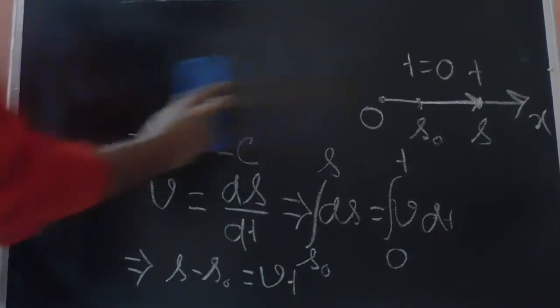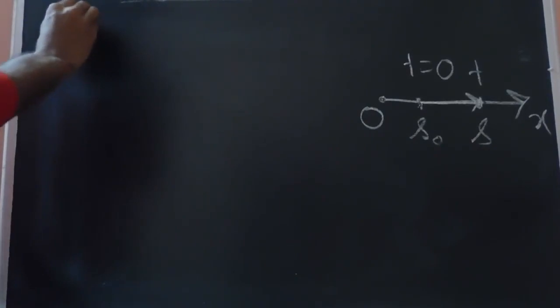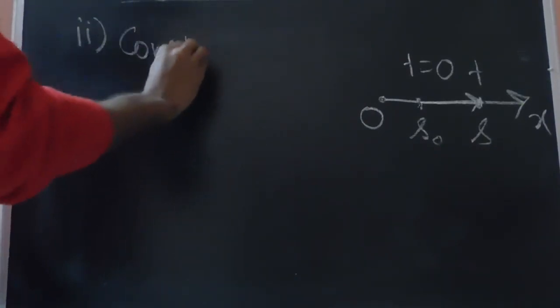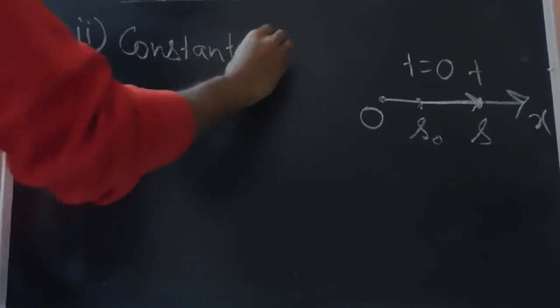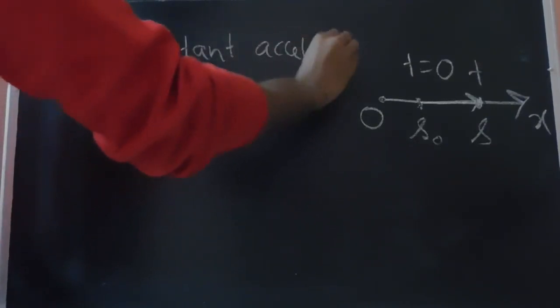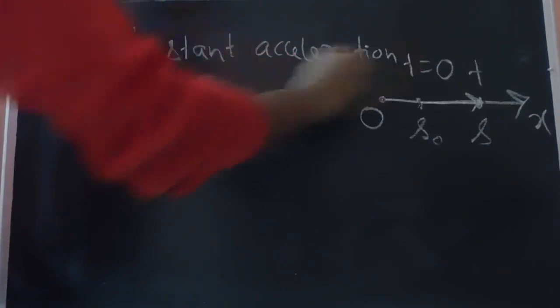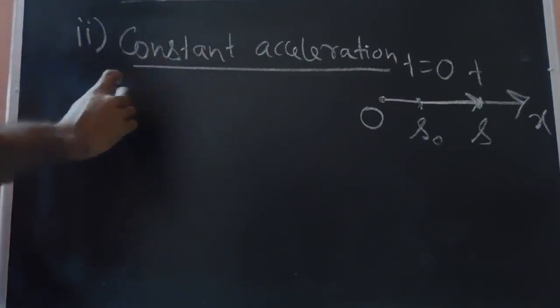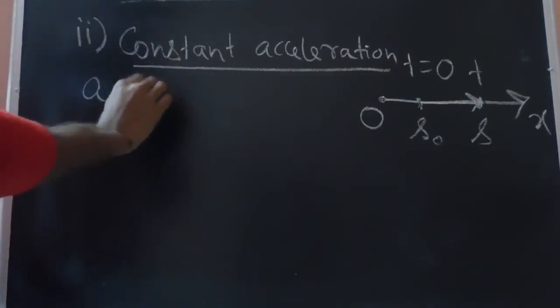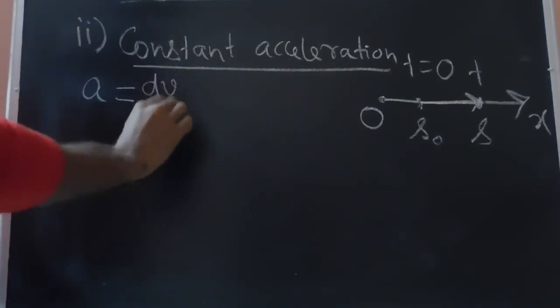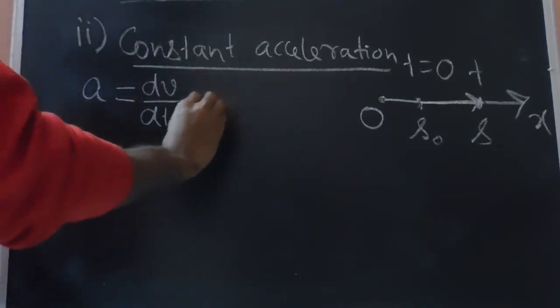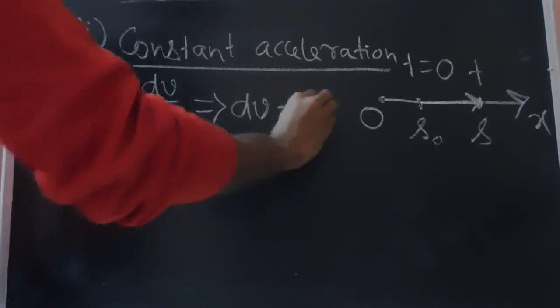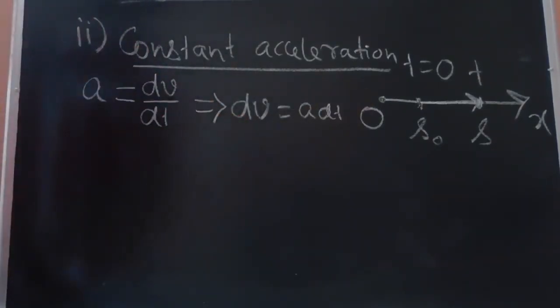Now let us consider the second case. Let's say in the second case we have the constant acceleration case. In the earlier case we had 0 acceleration, now we have constant acceleration. So if the acceleration is constant, then from the basic definition of acceleration we have a equals dv by dt. We can write this as dv equals a dt. Then we can integrate.